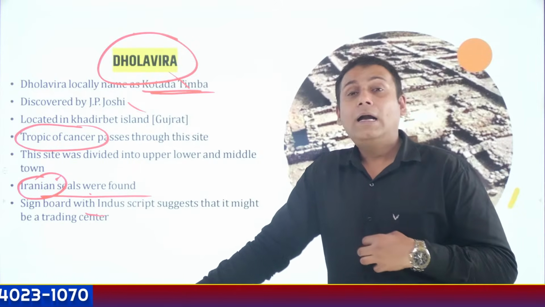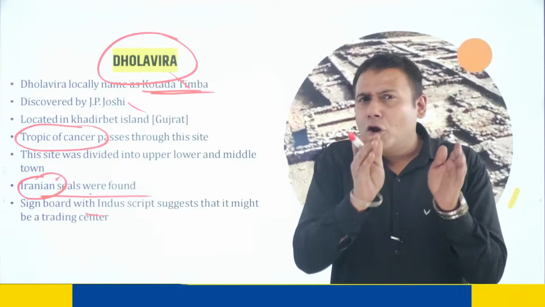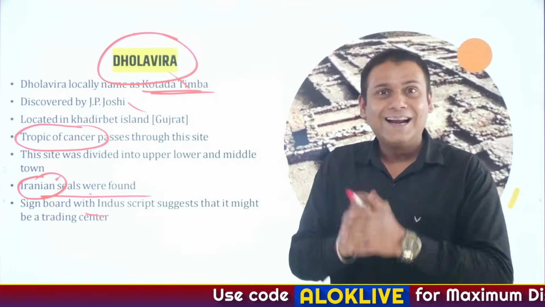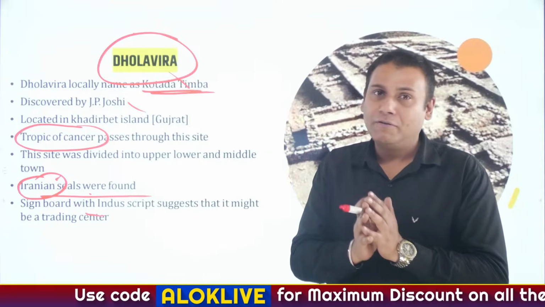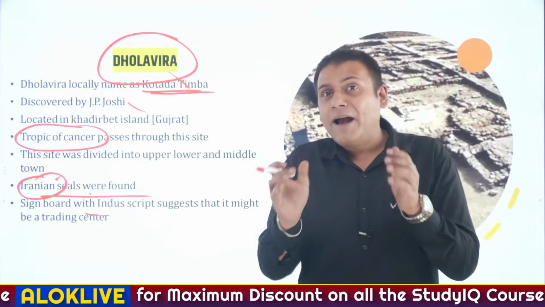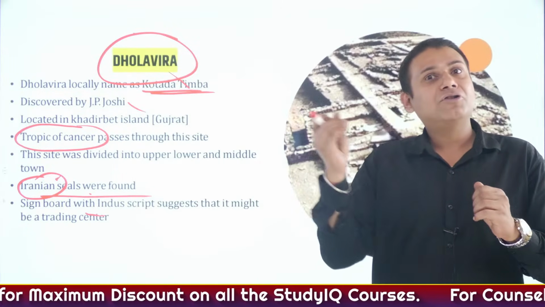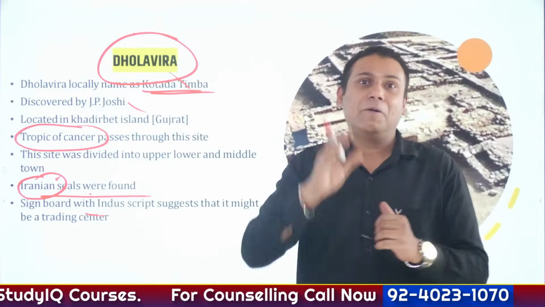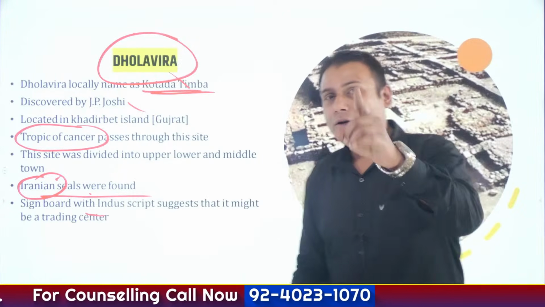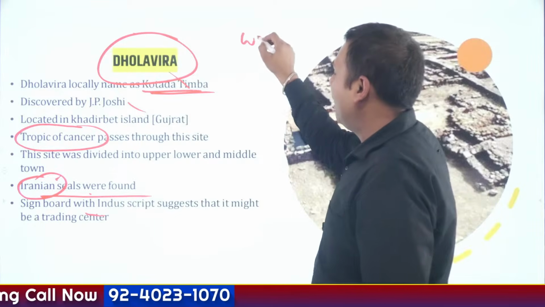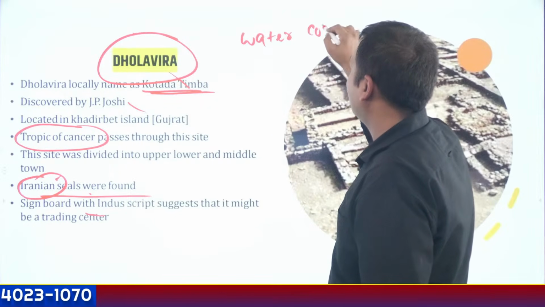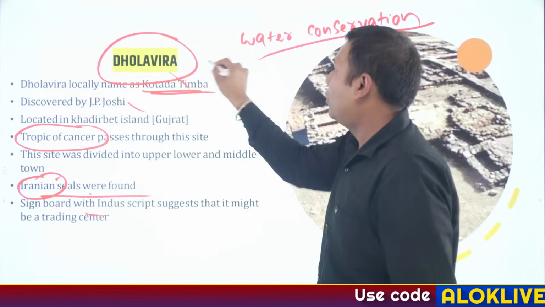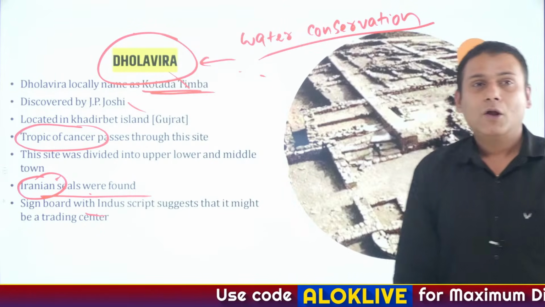Okay? And another important thing, small water cisterns have been observed here. That is, water tanks have been observed here. So probably people might have stored water for emergency purposes, or people might have stored water for irrigation purposes. So the water conservation system, or the evidence of water conservation, comes for the first time from the site of Dholavira. Hope the point is clear.